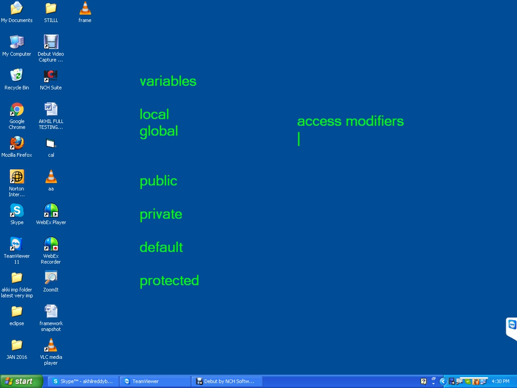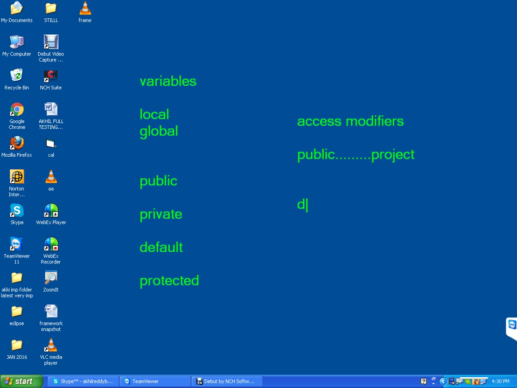There are four access modifiers. One is public. If you write public, whenever you are writing a function, you can access it in the entire project. Whenever you are declaring any function like public static void breathe, public static void sleep, public void earn, public void drink, public void smoke, wherever you write public, we can access it in the entire project.